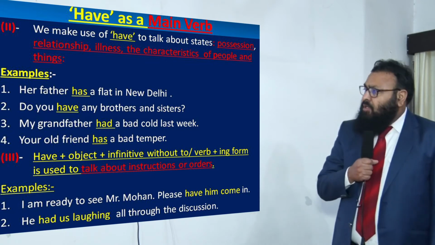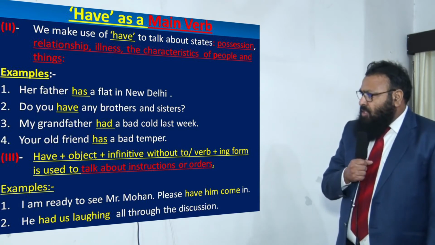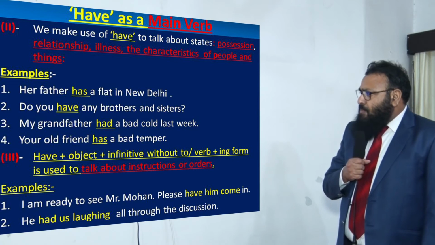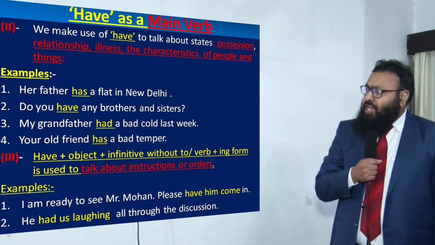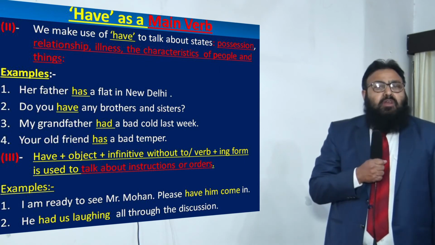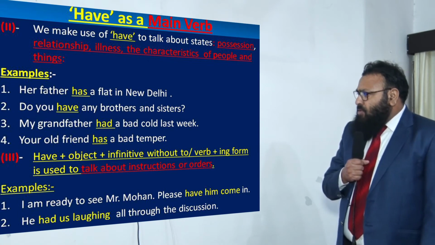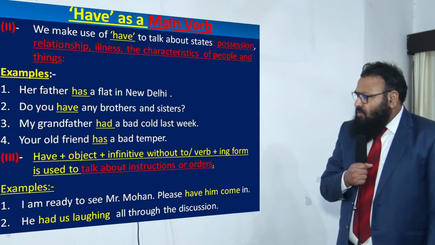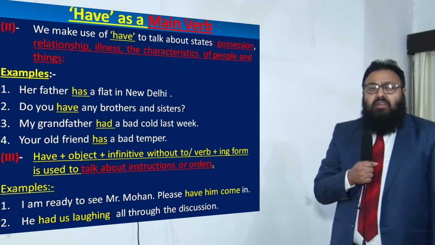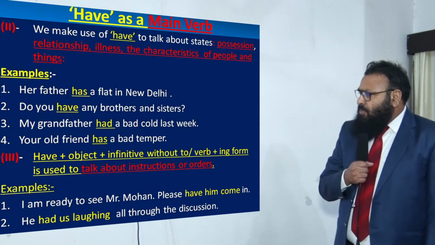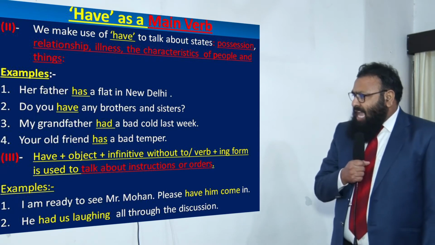Now when we talk of relationship, we make use of have here. My grandfather had a bad cold last week. Here when we talk of illness, have is used in the sense of illness. My grandfather got a bad cold last week, or had. Your old friend has a bad temper. Now we are talking of the characteristic of people. So your old friend has a bad temper.